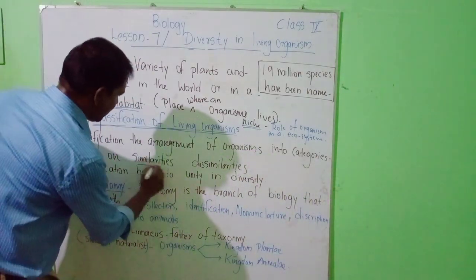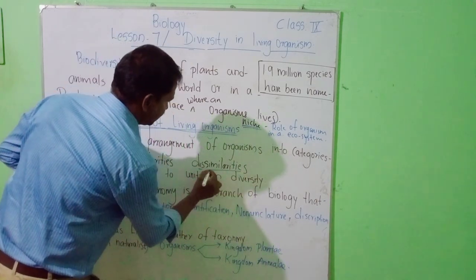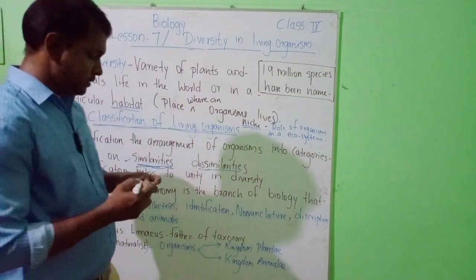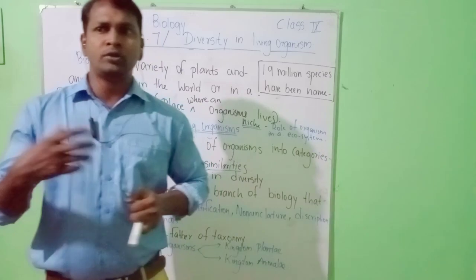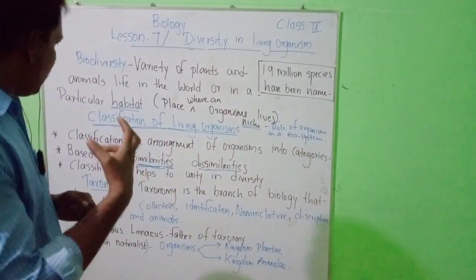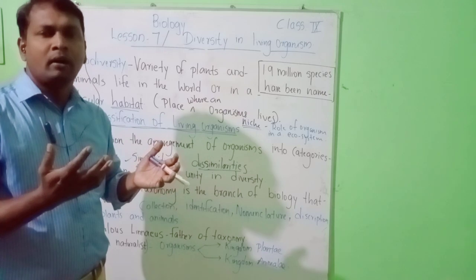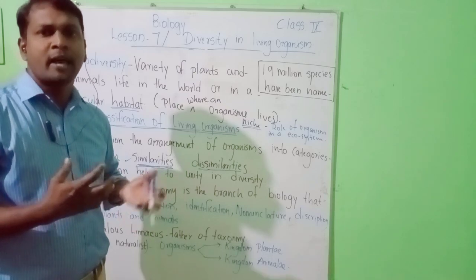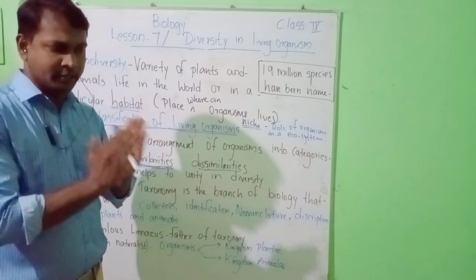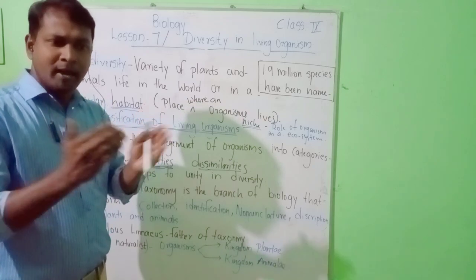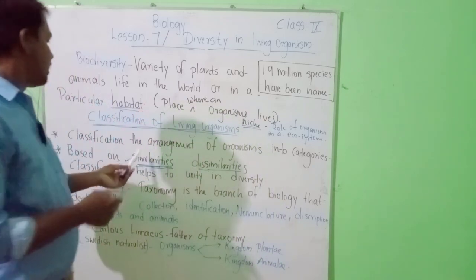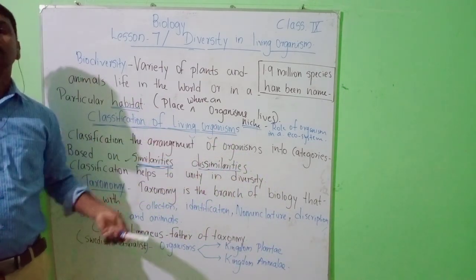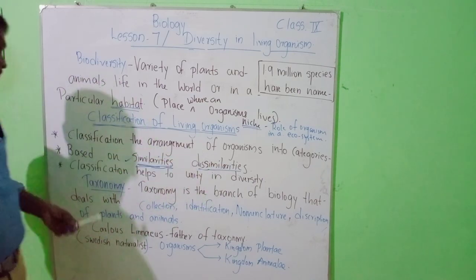Let me explain similarities and dissimilarities. Similarities means the organisms have the same type of characters or the same external appearance, and they will be included in one special category. If they are dissimilar, they will be included in different categories. So classification is based on similarities and dissimilarities. In the coming classes, I will explain this topic with examples.